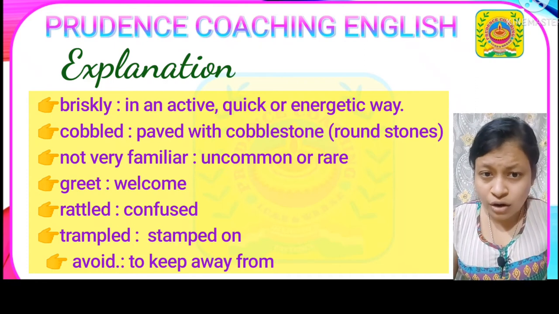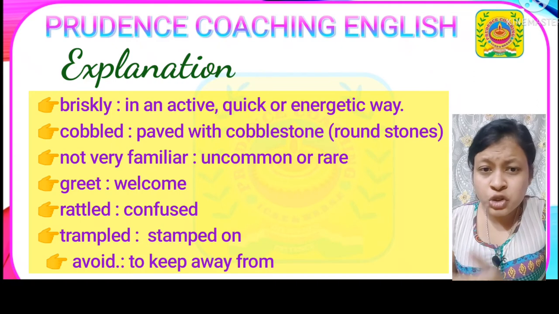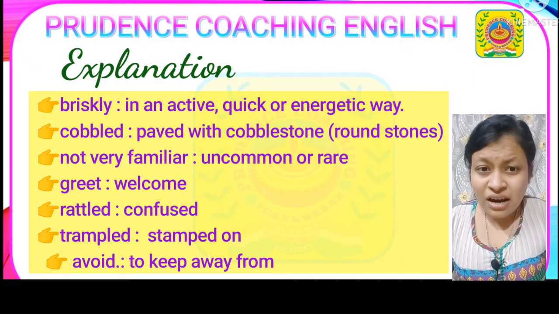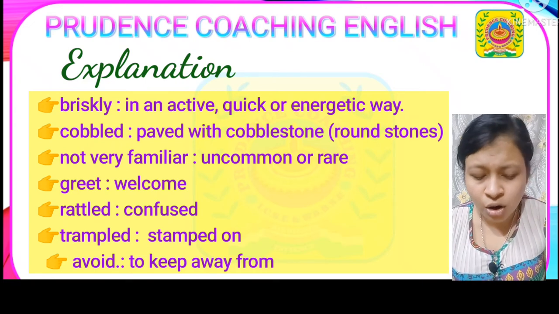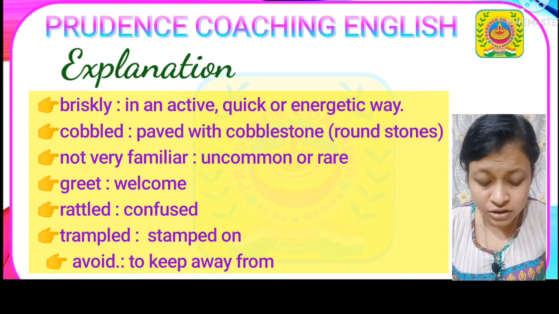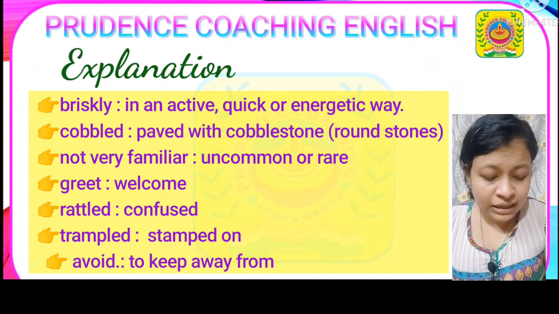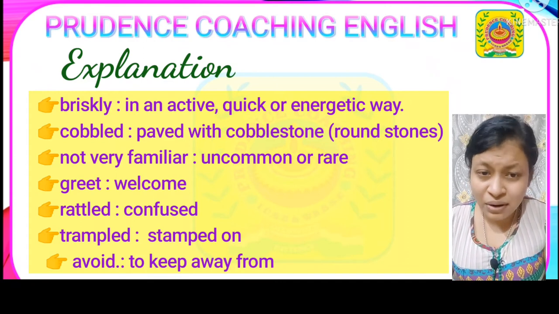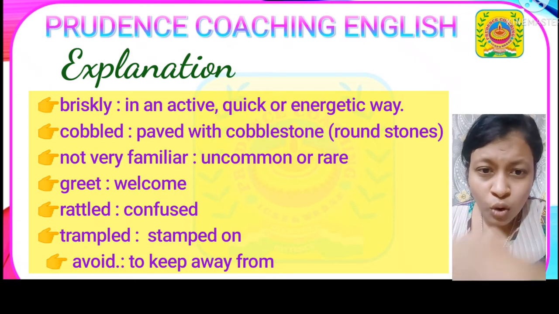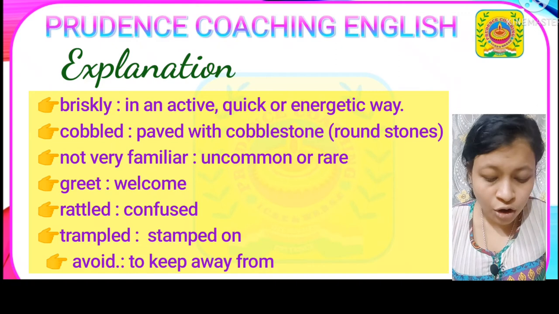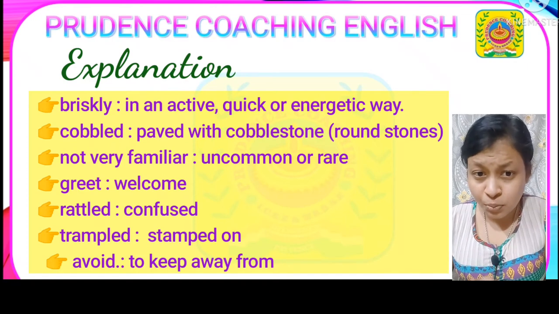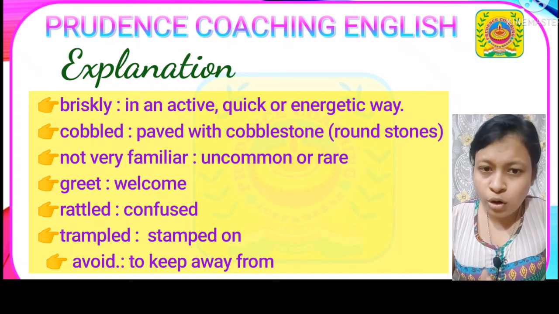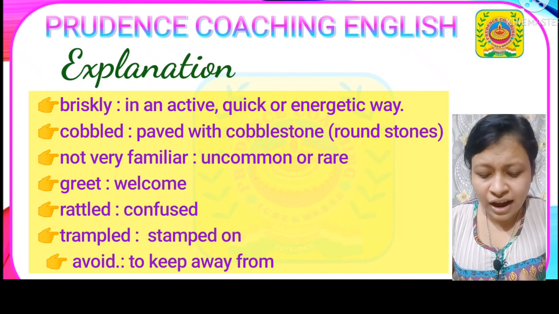When he reached a corner of the road, he found a carriage which was pulled by the horses. And by that he was confused, rattled. Here the word rattled means confused. So this carriage pulled by the horses made Valentine Haüy confused. Why was he confused? Because it was moving in a way that it might have trampled him. Trampled means stamped, means to walk over that particular man, that is Valentine Haüy. So he just stepped onto the pavement, means he just moved onto the pavement or the footpath to avoid this carriage pulled by the horses. So this is the thing which we find in this particular paragraph.